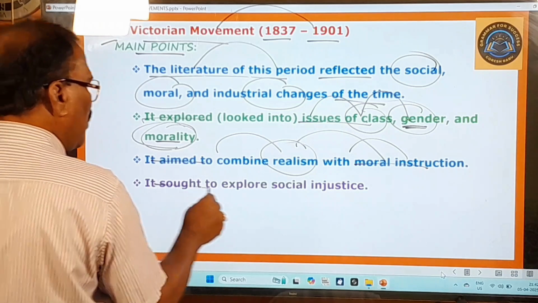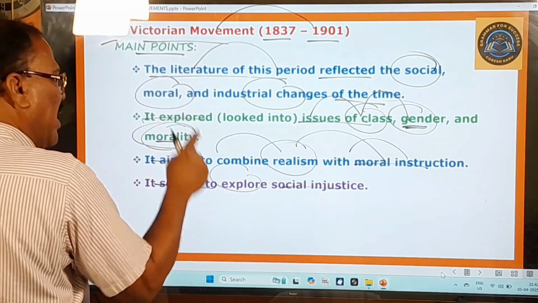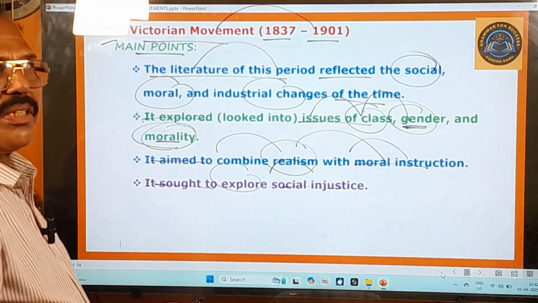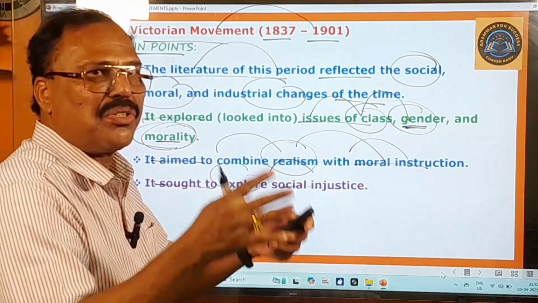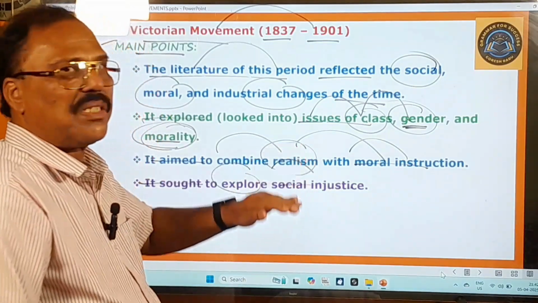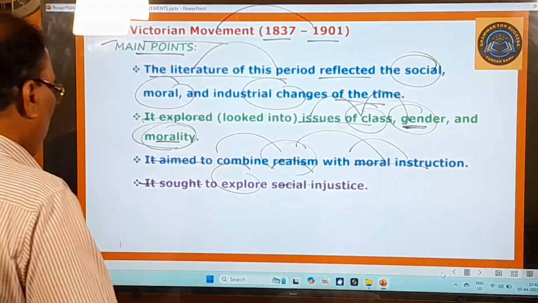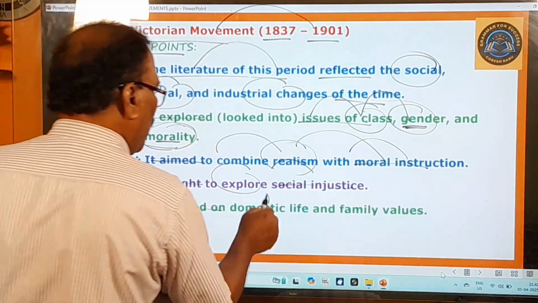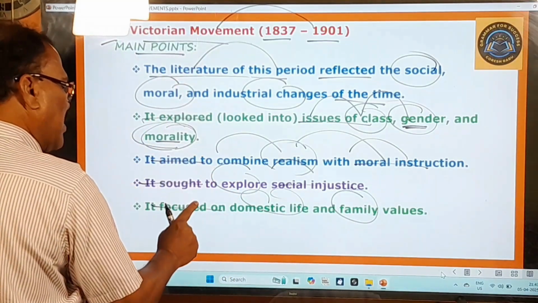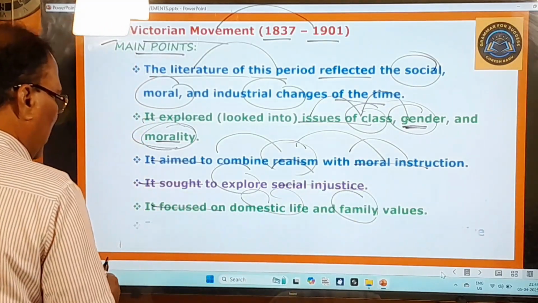And next, it sought to explore social injustice. The poets of this period tried their best to deal with social injustice, and they wanted to do some kind of justice to the people of the times. They exposed this social injustice wherever it existed to all the public. And next, it focused on domestic life and family values. The poets of this period concentrated on domestic life and family values. You know that very well.